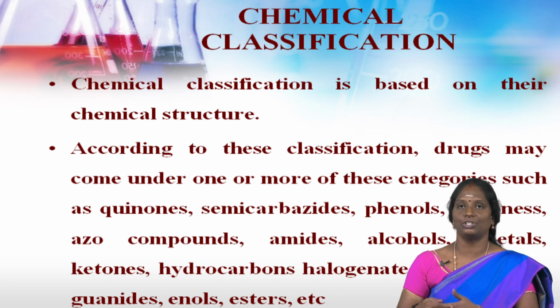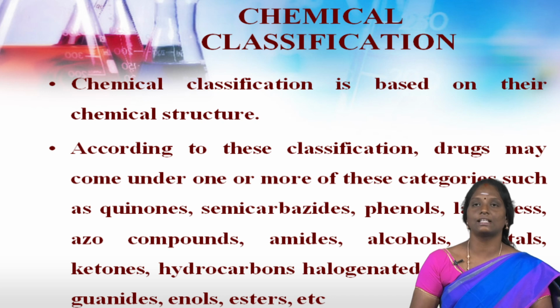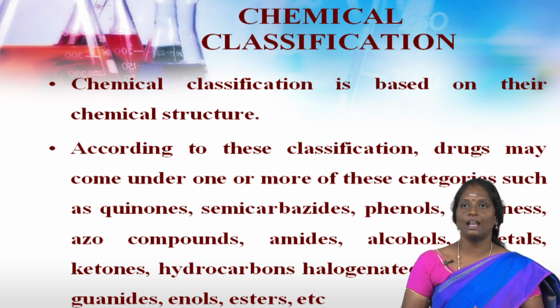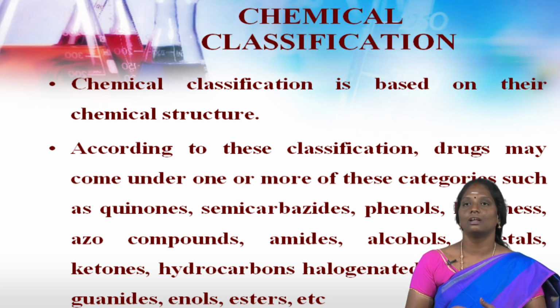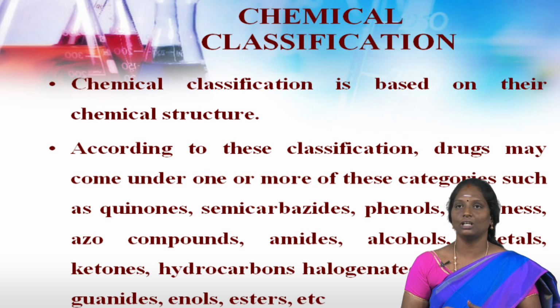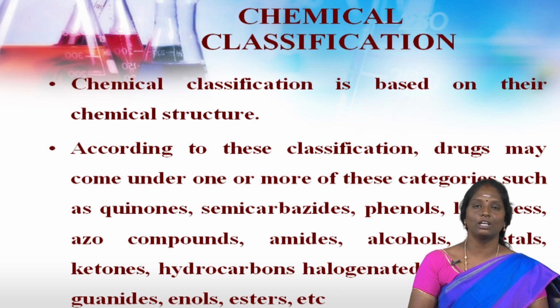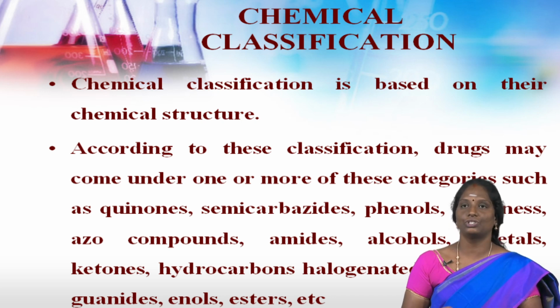This classification was prevalent before 1950 itself, when the study of therapeutic agents was according to their structure, disregarding their biochemical and biological relationship.